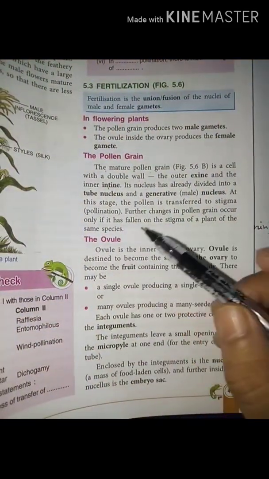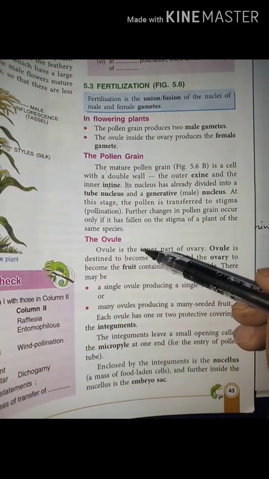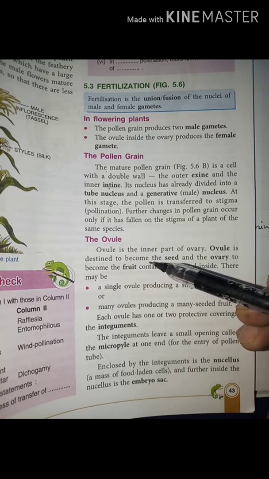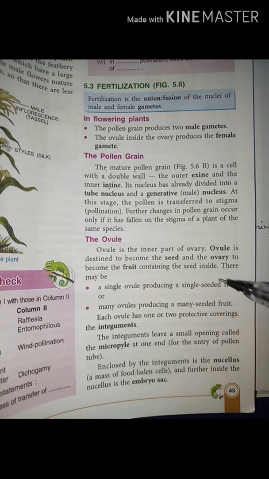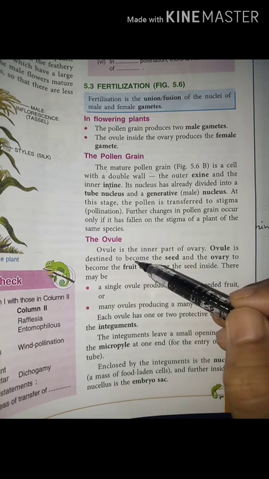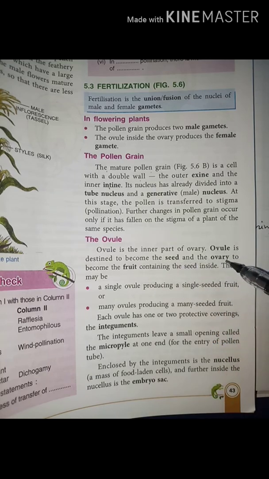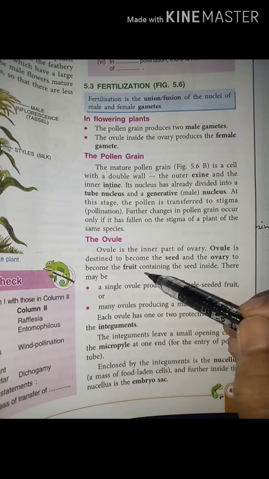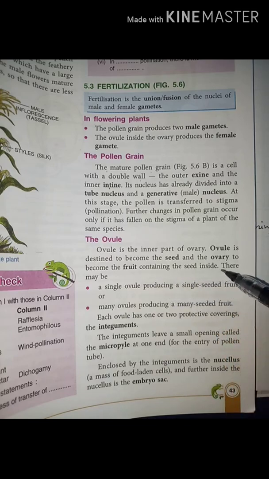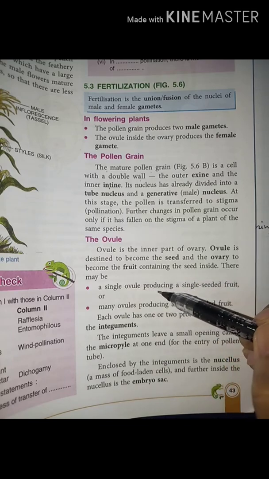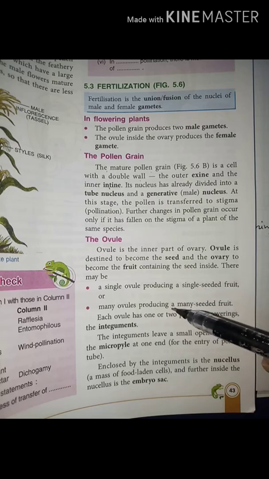Now come to the ovule that contains the female gamete. Ovule is the inner part of the ovary. Ovule is destined to become the seed, and the ovary becomes the fruit containing the seed inside. There may be a single ovule producing a single-seeded fruit, or many ovules producing a many-seeded fruit.